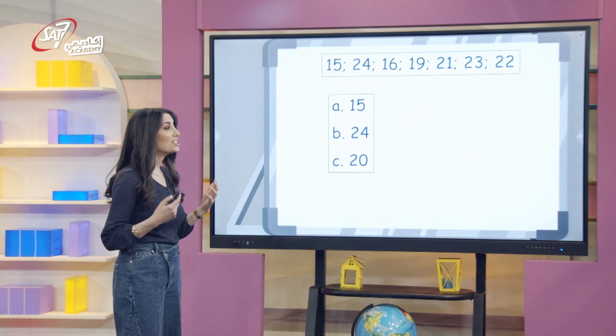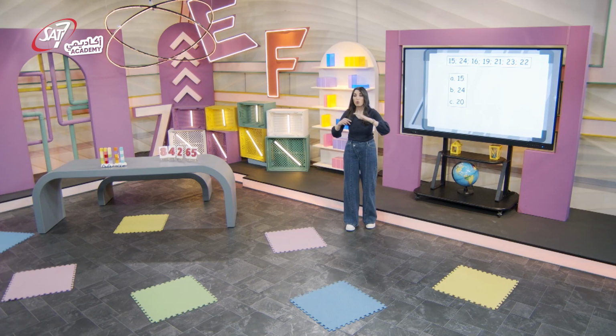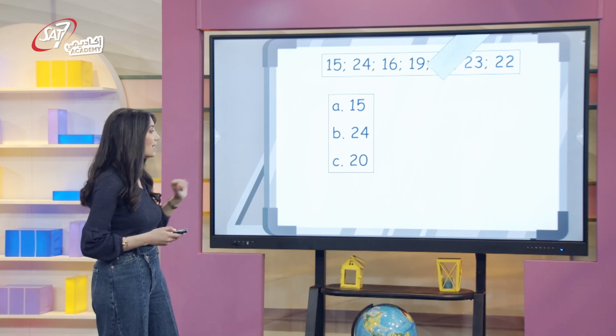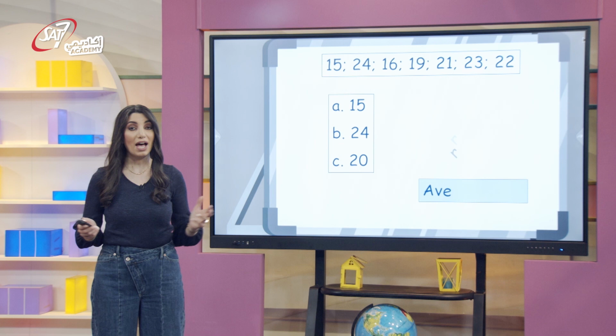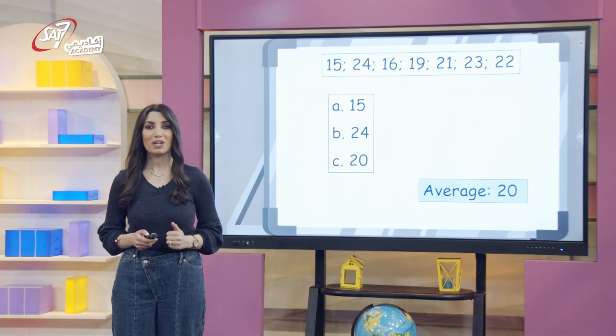Notice that option A, 15, is the smallest number in the set, and option B, 24, is the greatest. Can the average be the greatest or the least number in the set? Not really. The average is usually the closest to all the numbers in a set. In this case, option C is the answer. The average is 20. It's between 15 and 24.